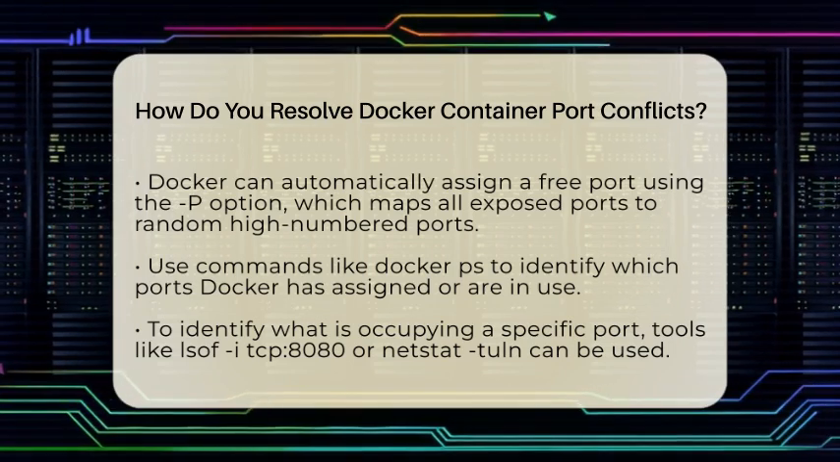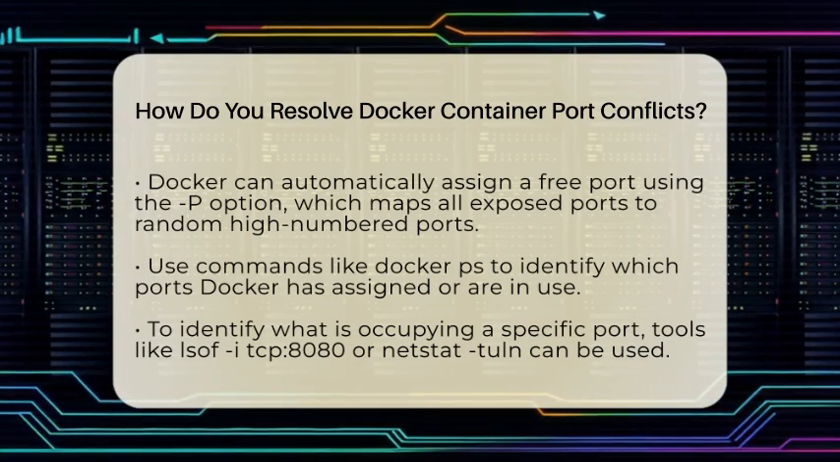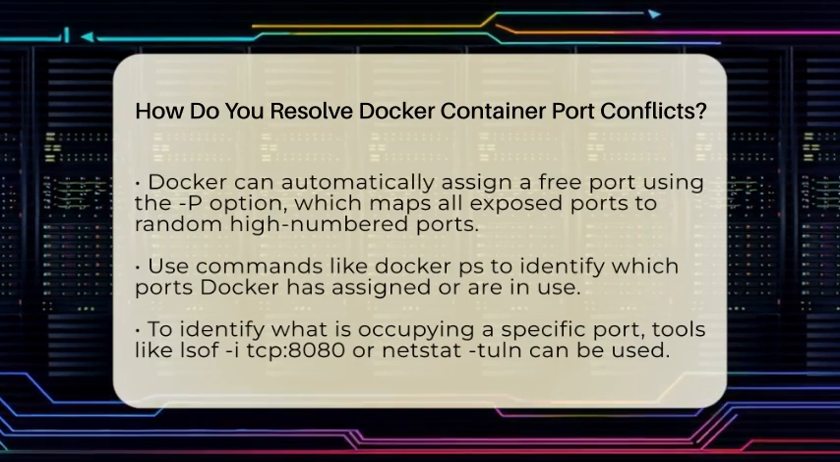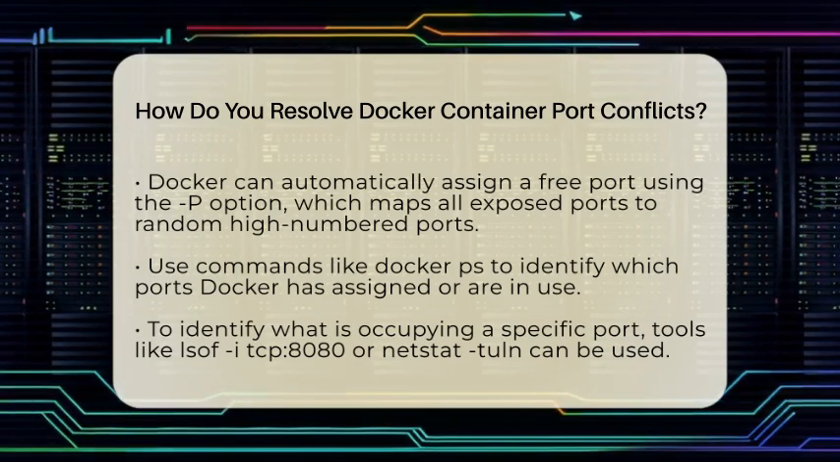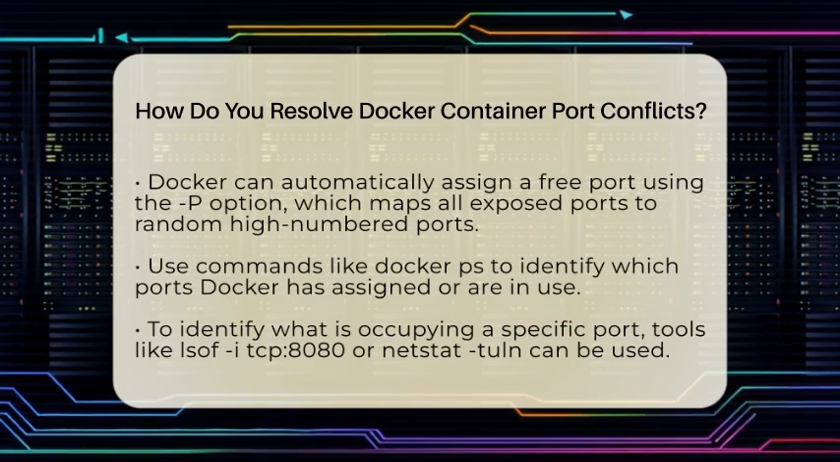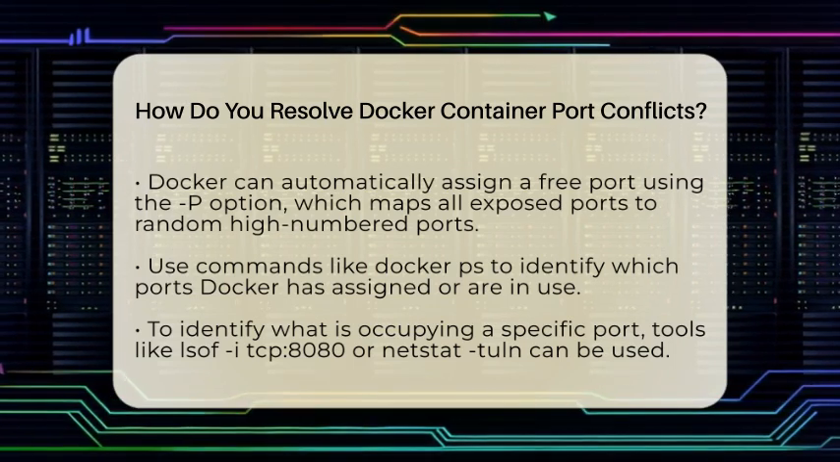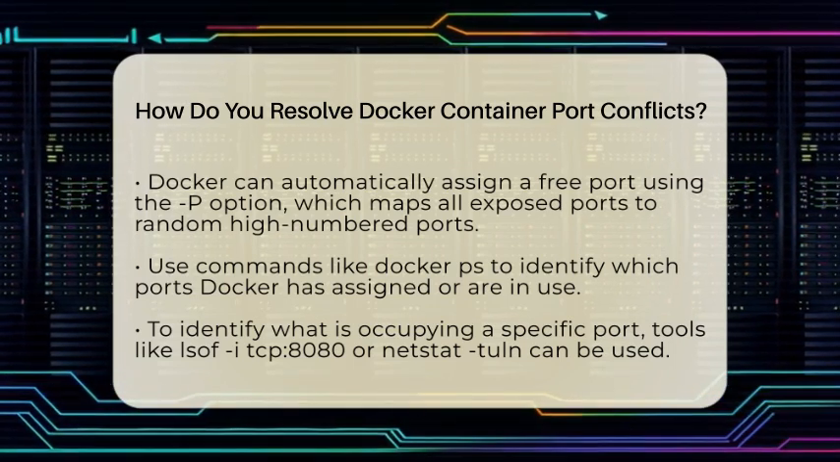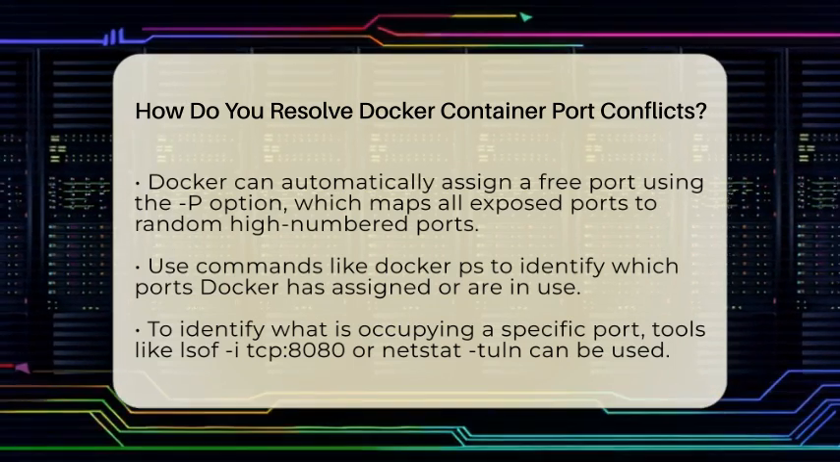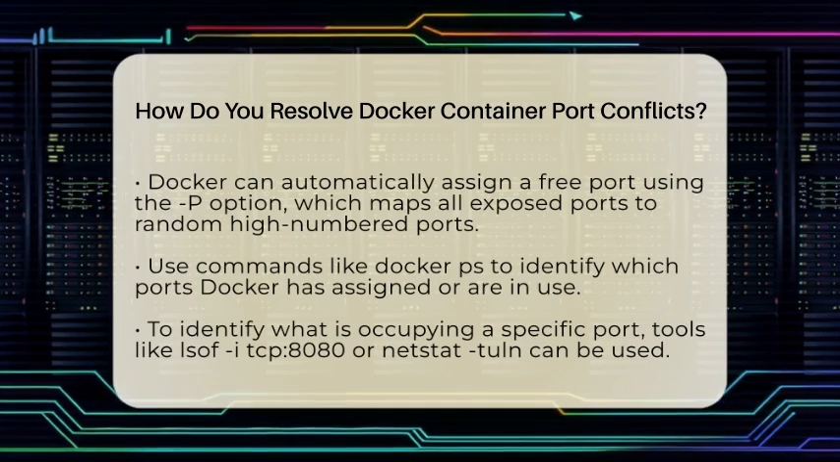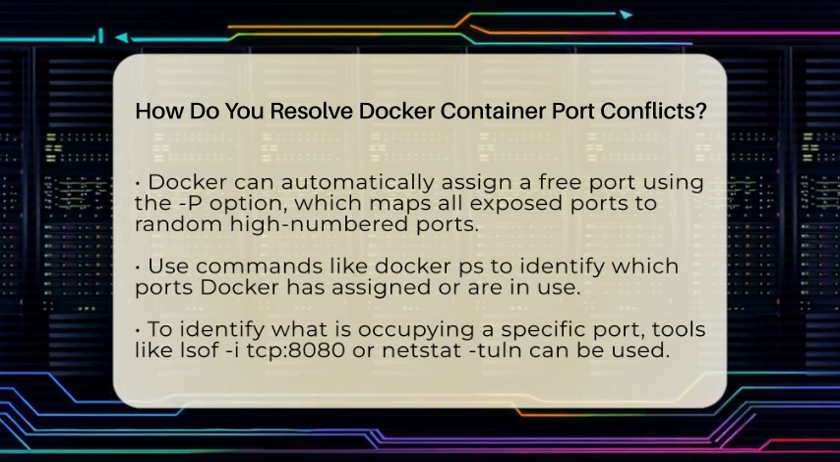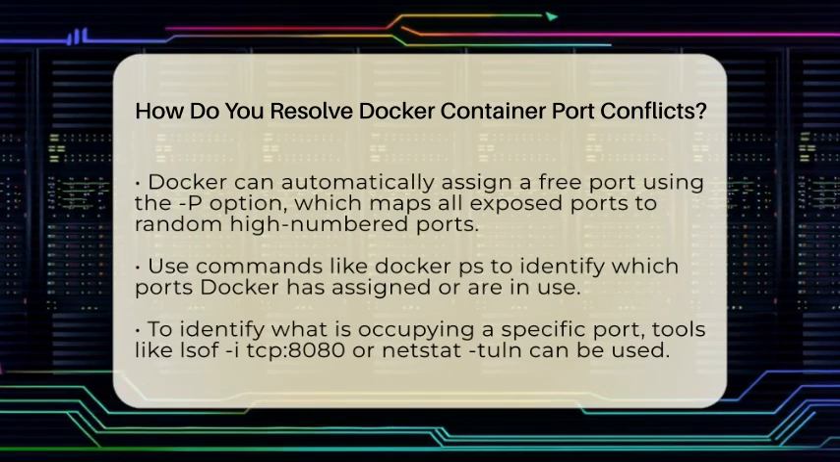Another way is to let Docker pick a free port automatically. Instead of specifying the host port, just use -P with uppercase P. Docker will assign a random high-numbered port on your machine. You can check which port it used by running docker ps. This method is handy when you don't care which port is used, as long as it works.